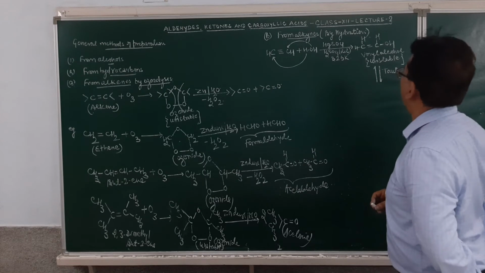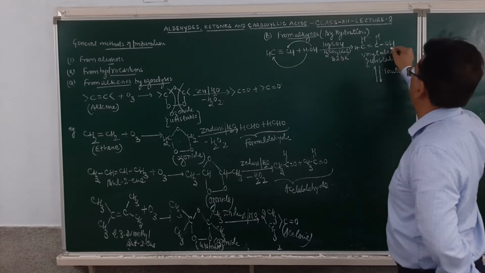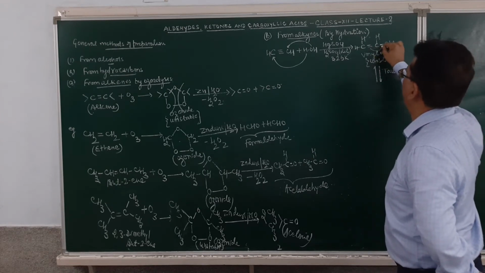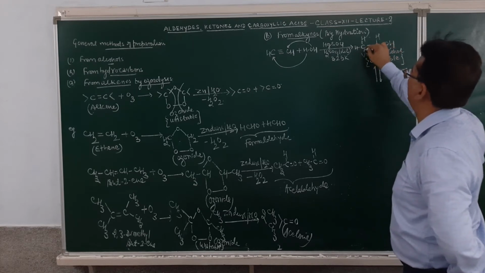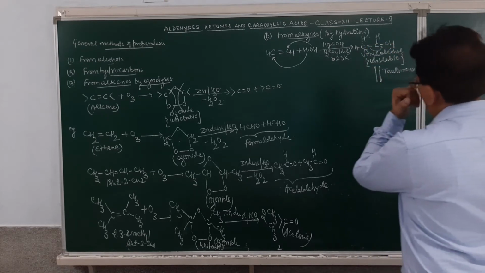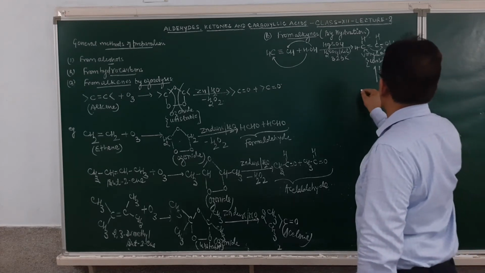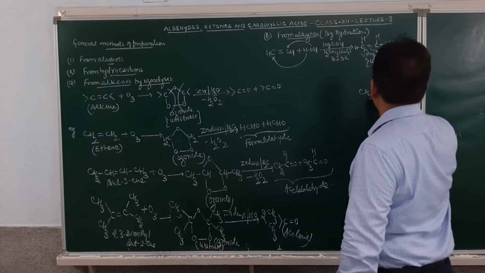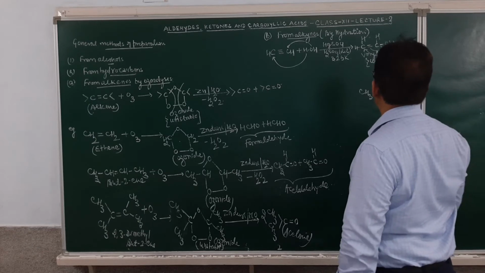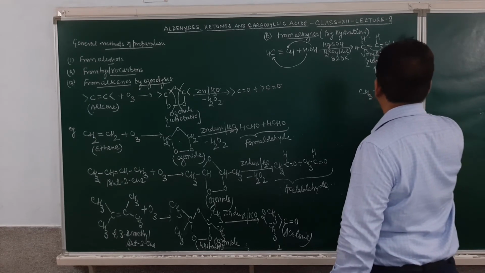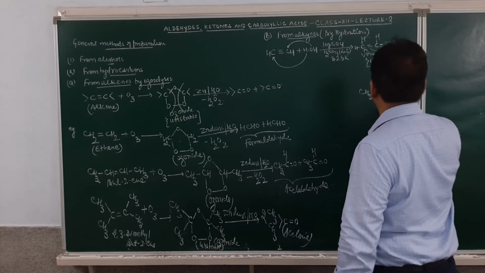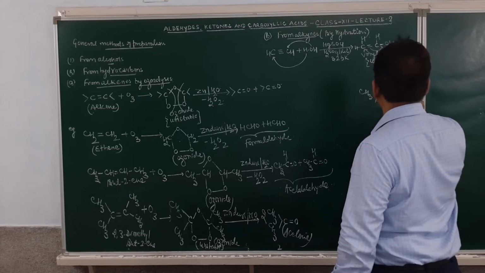How will the reaction take place? This double bond will shift toward this side. This is 1, 2, 3. And this H will go toward this side. And the product obtained will be CH3 and then CH double bond O. So the product obtained will be acetaldehyde.